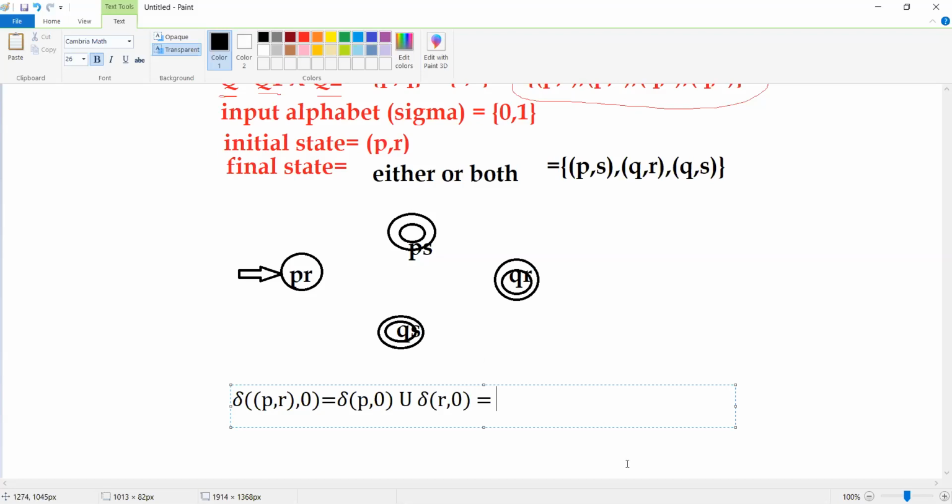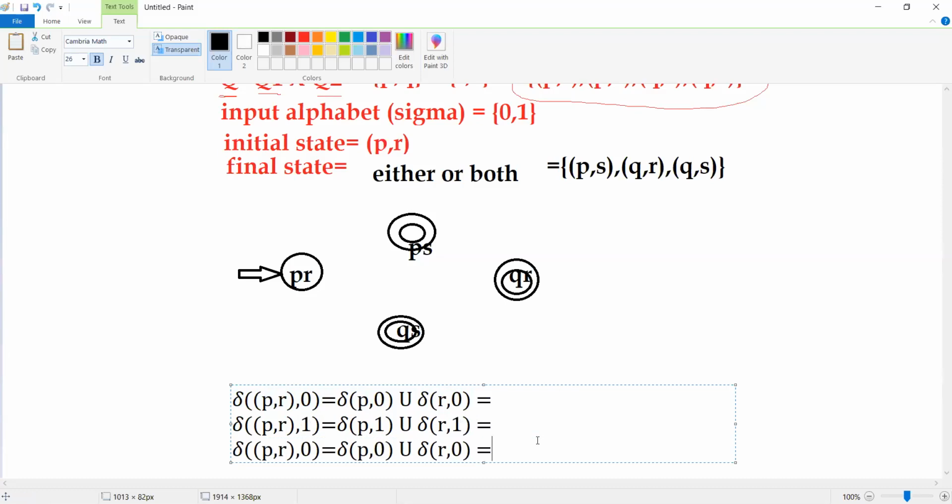Now what is the result here? What is P comma 0 and R comma 0? For that we need to look into the transition diagram, and let us do that for this one also. So what is PR on 1? P on 1 union R on 1. So we'll write this result also. Now we finished PR, and next we need to do PS.